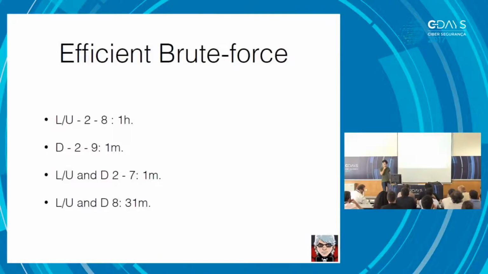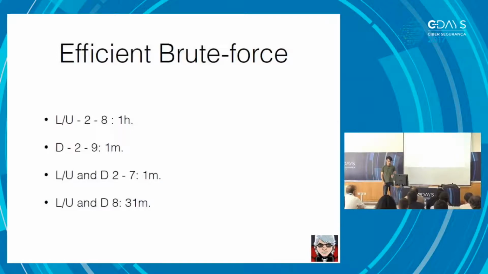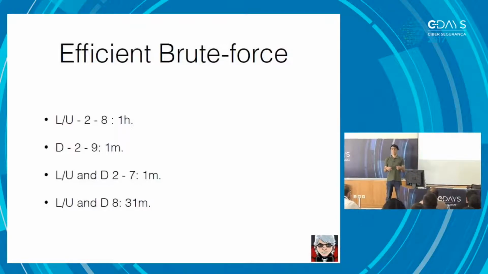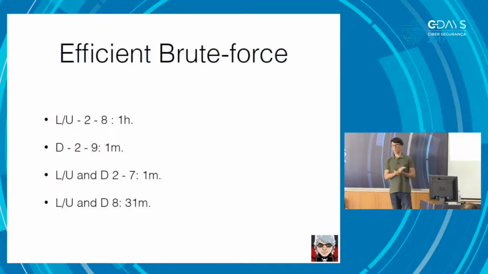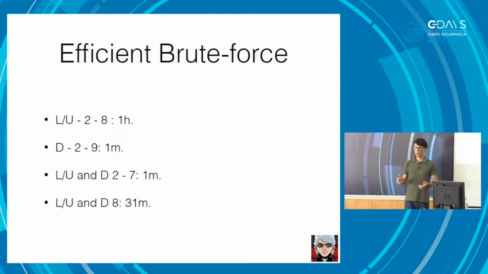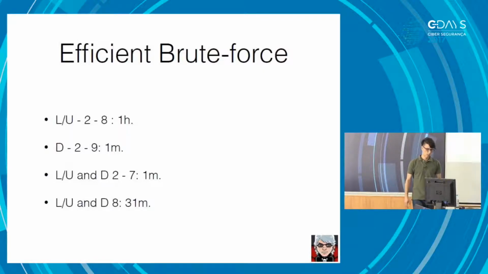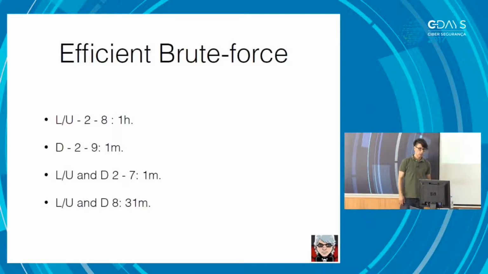But we can use it in a different way. Another case is between 2 and 9. It took me about a minute, and it can eliminate all the number-based passwords within this range, and so on. So essentially, GPU-based brute force is a good way to address the time problem when we're dealing with unsafe passwords. Anything between 2 and 8, upper or lower case, and even numbers, we can reduce the number of hours if we use techniques like this.